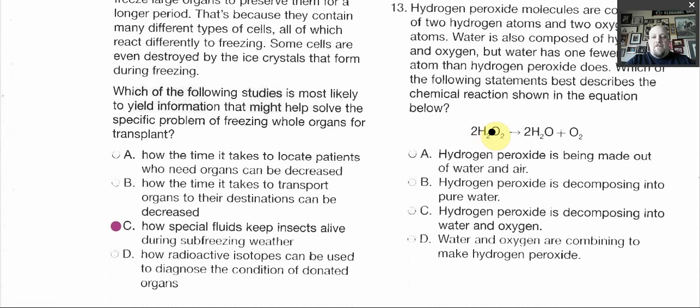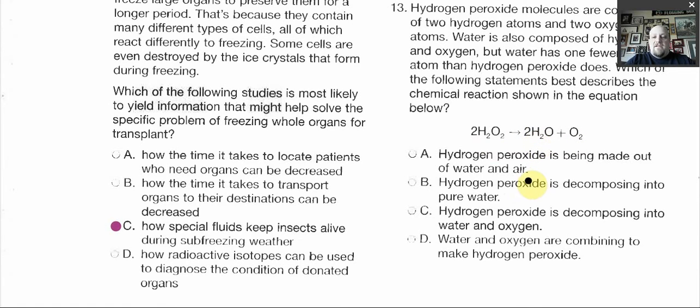Here's hydrogen peroxide. And then you look at the arrow, which is really important because it's showing you what's happening. It's showing you where the chemical reaction is taking place. So hydrogen peroxide is breaking down, and you're getting 2 water molecules and oxygen. So it's being broken down into its different parts.